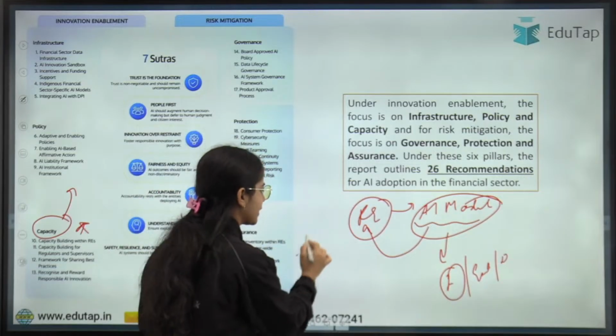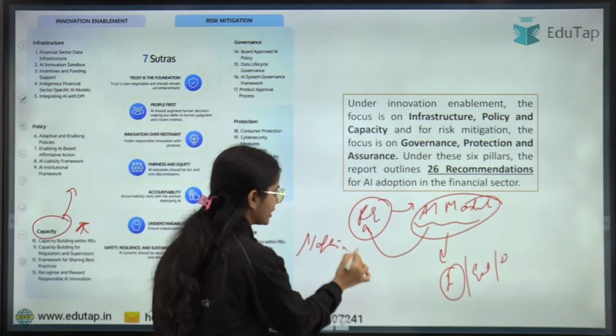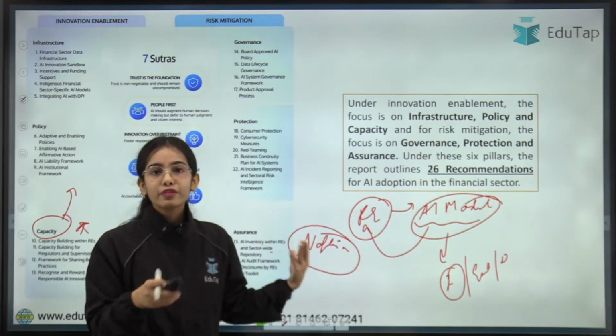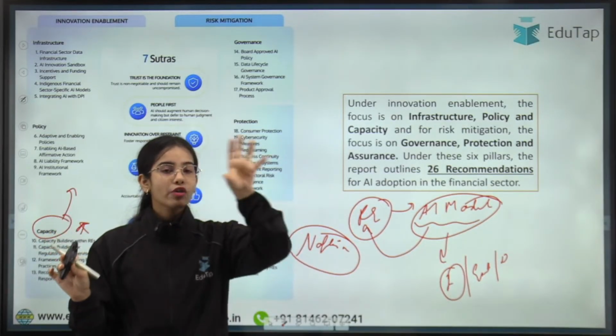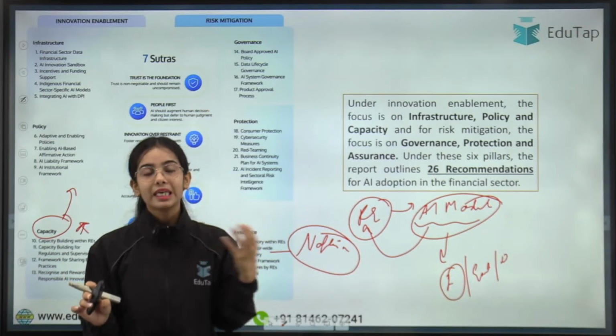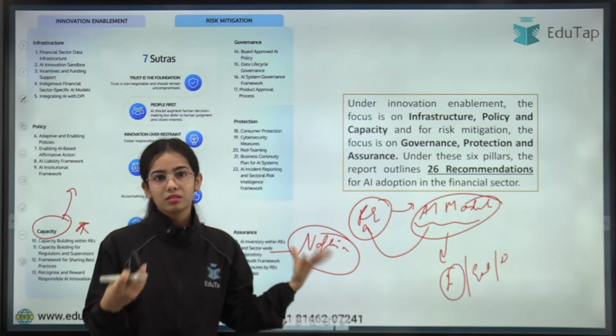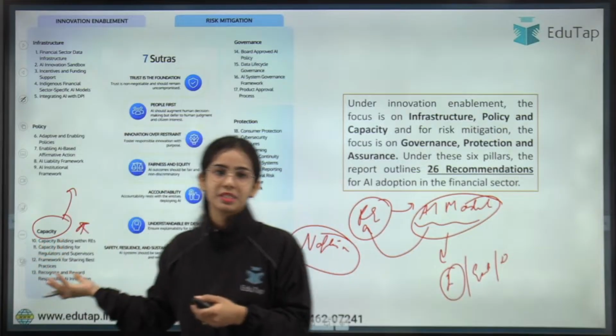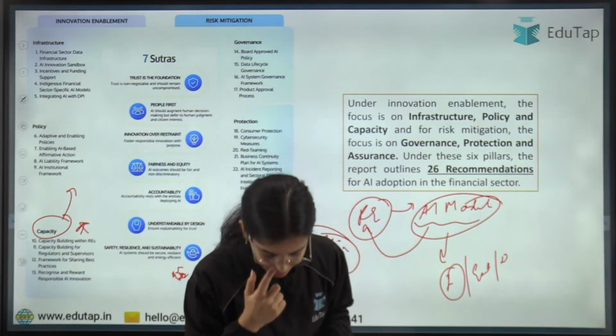Like, have you heard about Napkin? Napkin is also a kind of AI model. If the developers have developed it, and now many of the institutes use Napkin, the people have to be trained properly in this Napkin AI model so that they can use it properly. So that is capacity development. Okay, this is the idea. Got it?